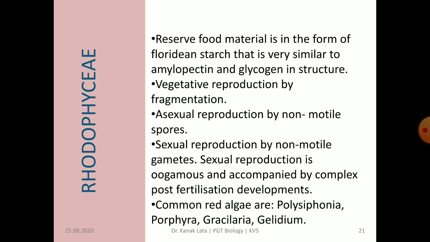They reproduce asexually by non-motile spores and sexually by non-motile gametes. Sexual reproduction is oogamous, followed by post-fertilization developments. Common examples of red algae are Polysiphonia, Porphyra, Gracilaria, Gelidium, etc.